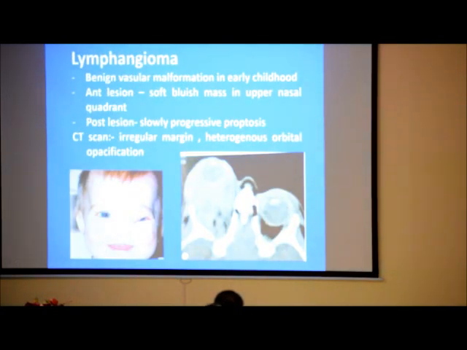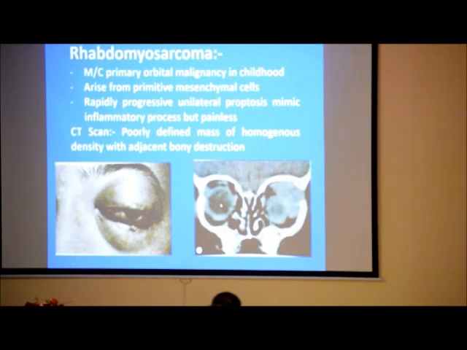Lymphangioma, benign vascular malformation of early childhood. It can be anterior or posterior; anterior lesion, soft bluish lesion, and posterior lesions, slowly progressive proptosis. On CT scan, irregular margin, heterogeneous orbital opacification. Rhabdomyosarcoma is a primary orbital malignancy in childhood. It presents like an inflammatory process, but it is painless, and on CT scan, poorly defined mass with homogeneous density, but there is adjacent bone destruction.